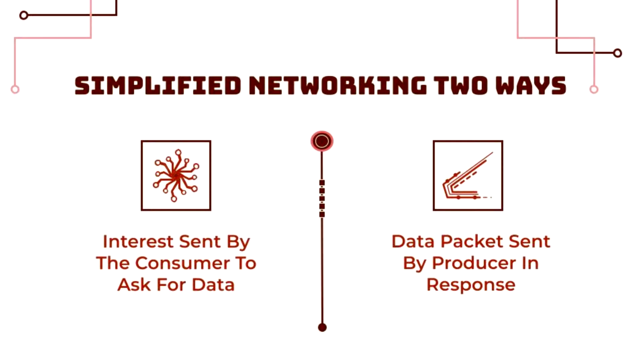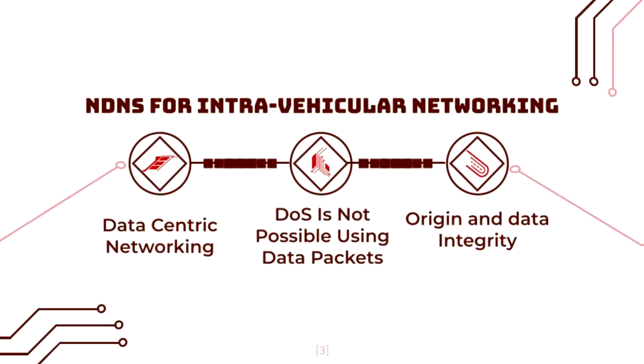NDN simplifies networking with two types of packets: an interest sent by the consumer, which asks for a piece of data by name, and a data packet which encodes the content of the respective name and is sent in response by the producer. NDN is a promising choice for vehicles because of its data-centric focus that more closely mirrors the internal communications of modern vehicles. Further, NDN's relationship with security by design promises to mitigate many common vulnerabilities.